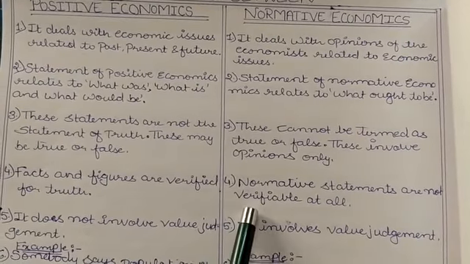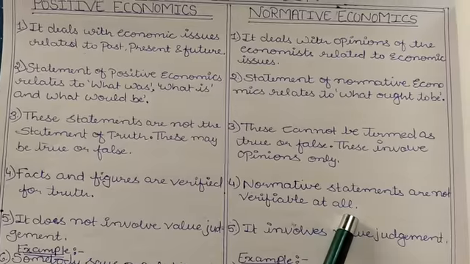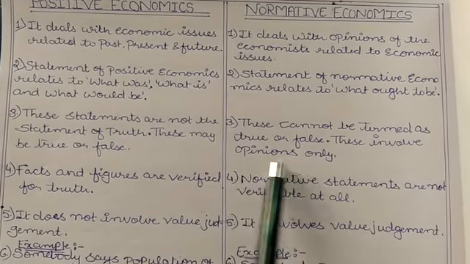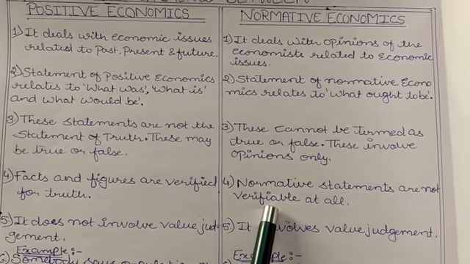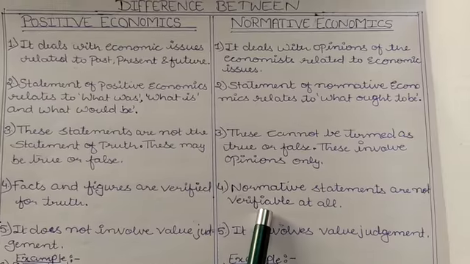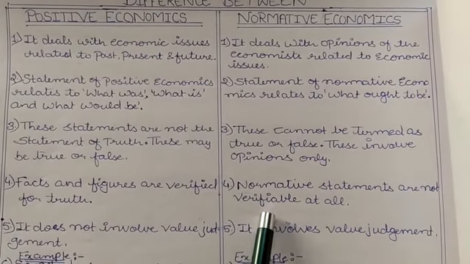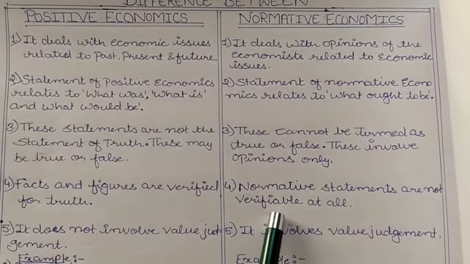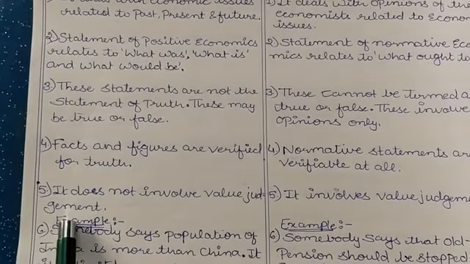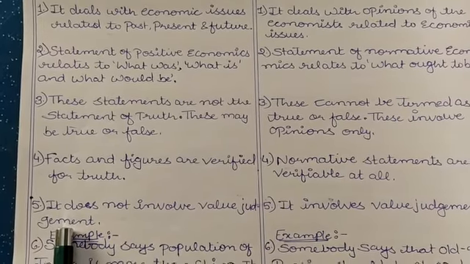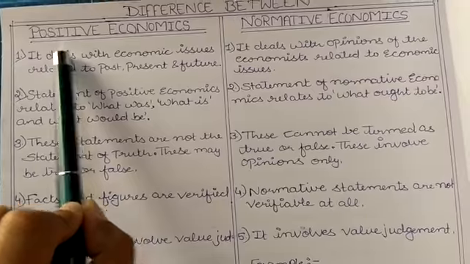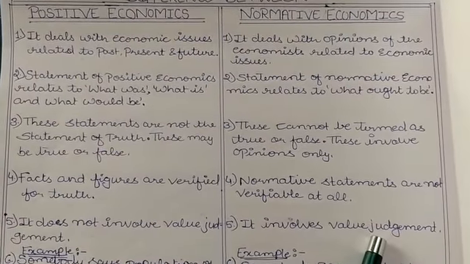Normative statements are not verifiable at all because these are just opinions, and opinions can't be said to be true or false. For different people, the same statement has a different meaning. Positive economics does not involve value judgment. My personal thinking, my personal judgment doesn't matter here. But normative economics involves value judgment.